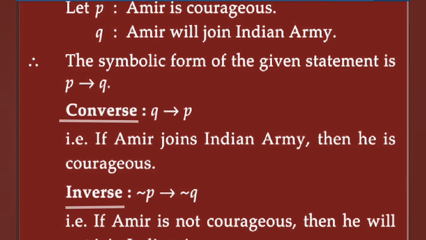The converse of this statement is first Q implies P, means write down the Q statement implies the P statement. That is, if Amir joined Indian Army, then he is courageous. This is the converse.